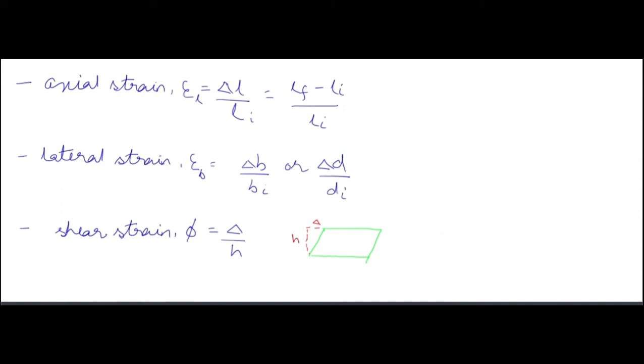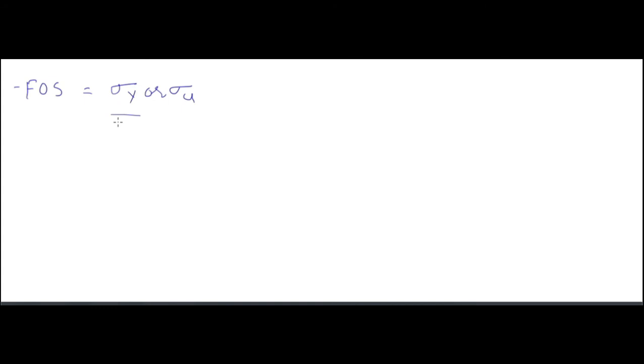Now FOS or factor of safety. Factor of safety is equal to yield strength or ultimate strength by allowable stress or design stress or working stress. Yield stress is used for ductile and ultimate stress is used for brittle materials.